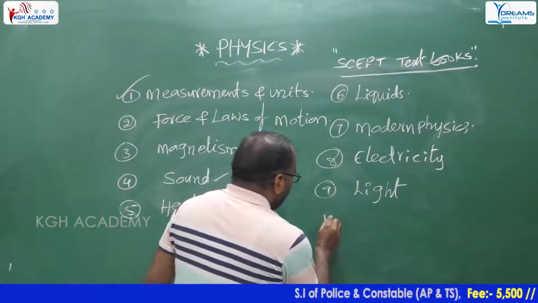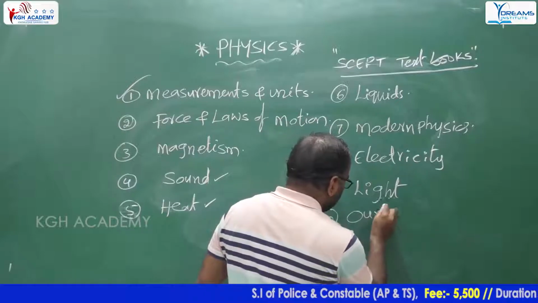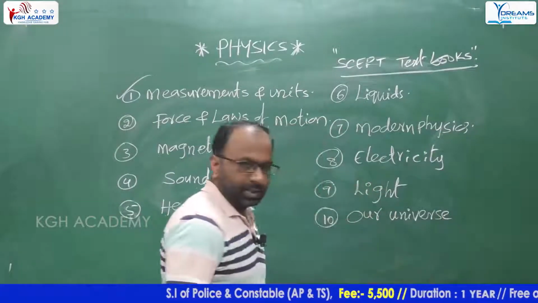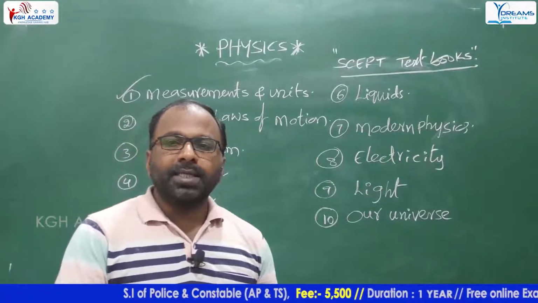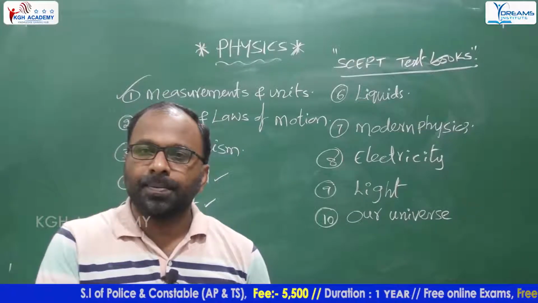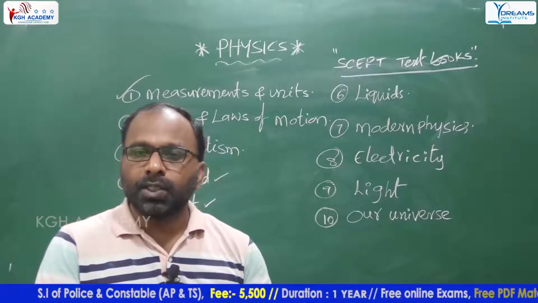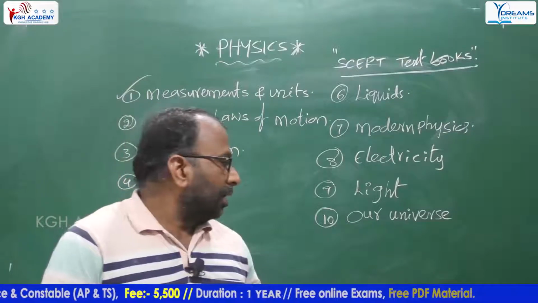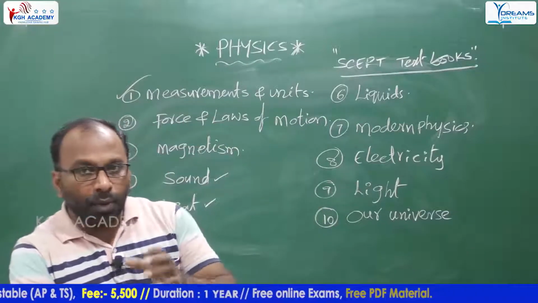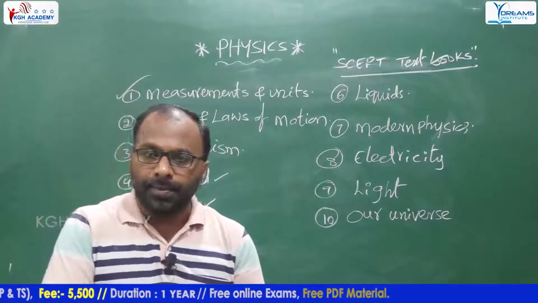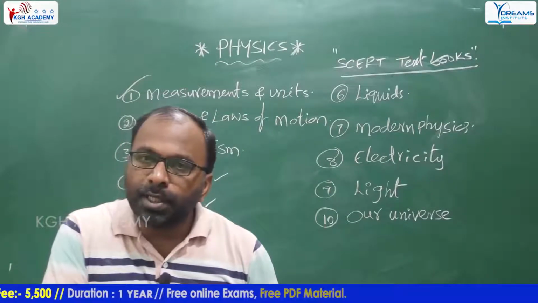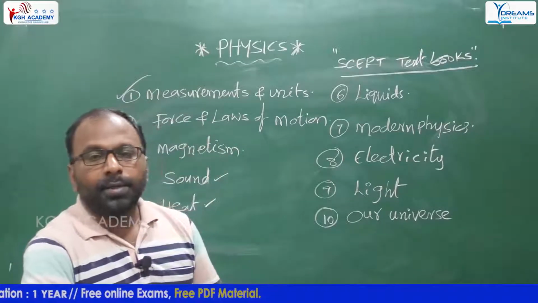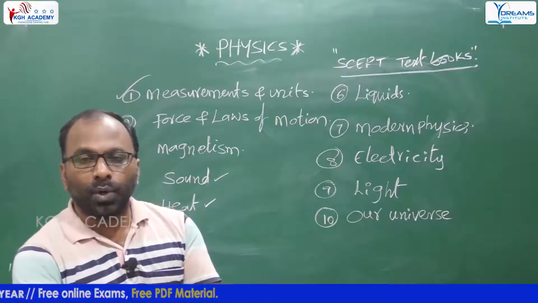Next one, our universe. It explains the general nature of stars, planets, asteroids, comets, meteors. These are the celestial bodies. Now, which of the following planets was eliminated from our solar system as a planet? Pluto. Pluto was eliminated because it fails the clear the neighborhood rule.